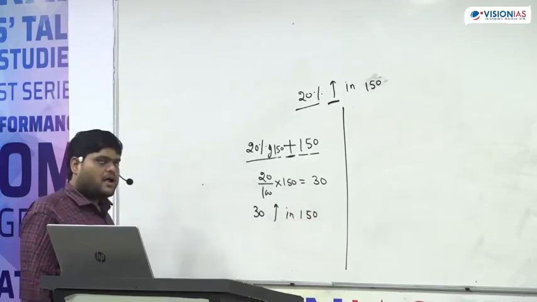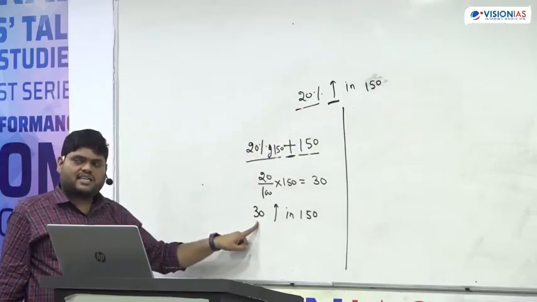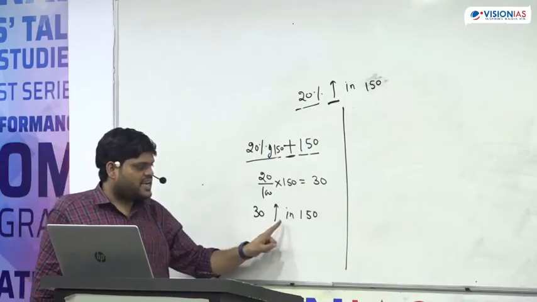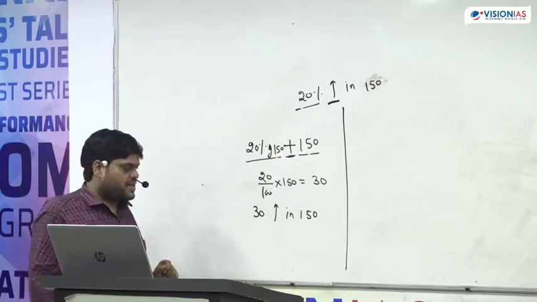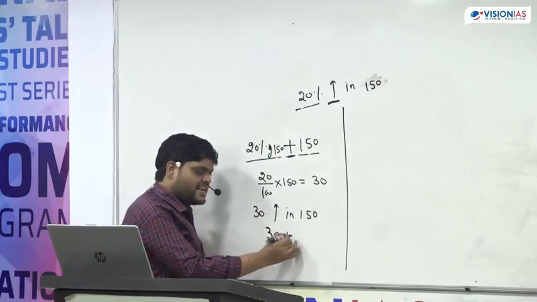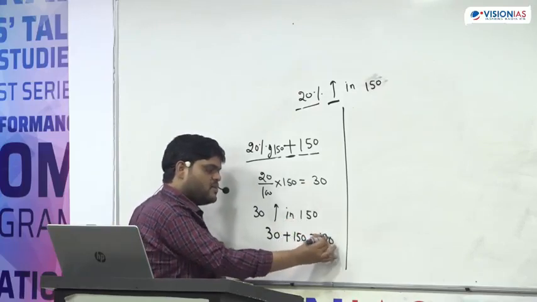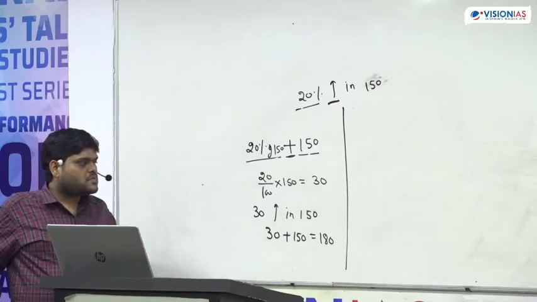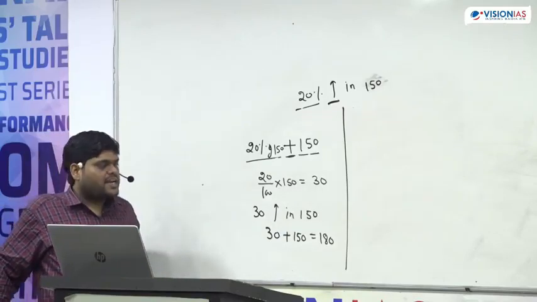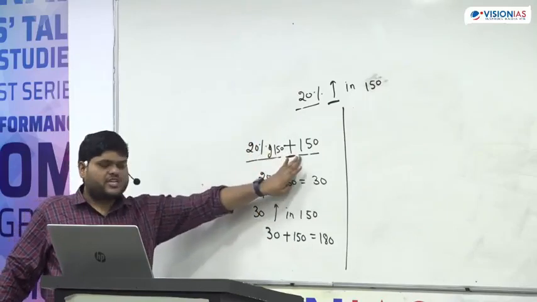We have changed this into number and the number became 30. Now 30 increment means addition in 150, so this becomes 180.